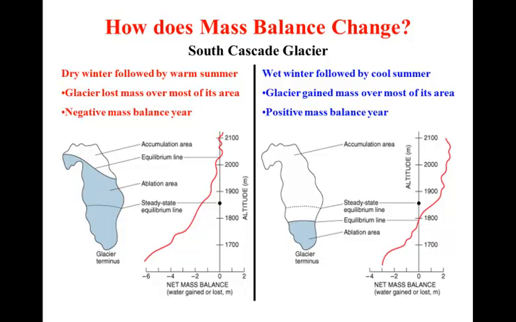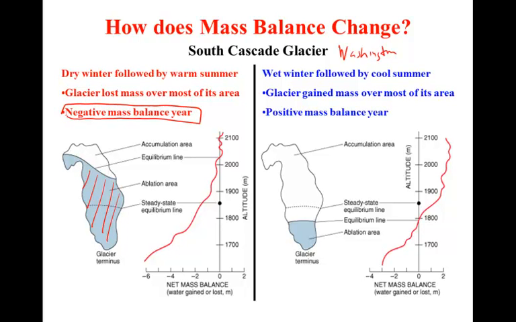This is illustrated by comparing 2 years of mass balance measurements for South Cascade Glacier. South Cascade Glacier is in Washington State, near the small town of Rockport, just south of Washington Highway 20. On the left, we see a negative mass balance here. We can see that the glacier had a net loss of mass over a greater fraction of its surface area.